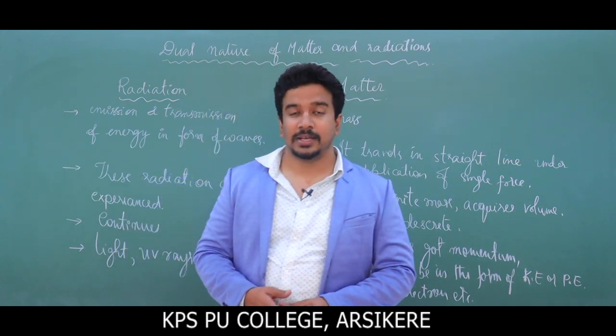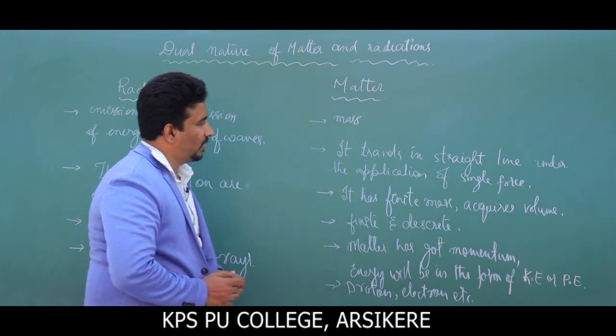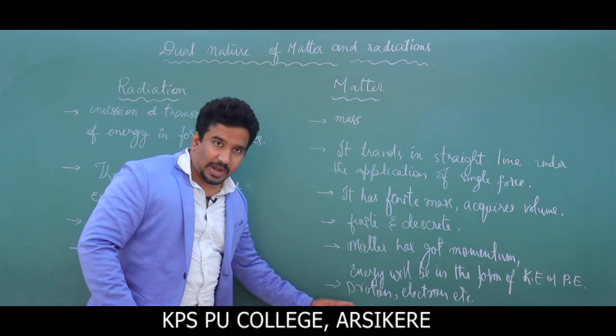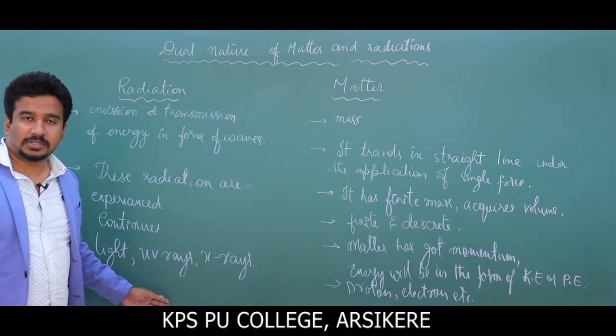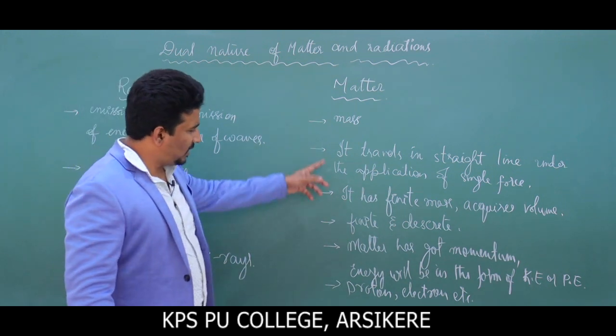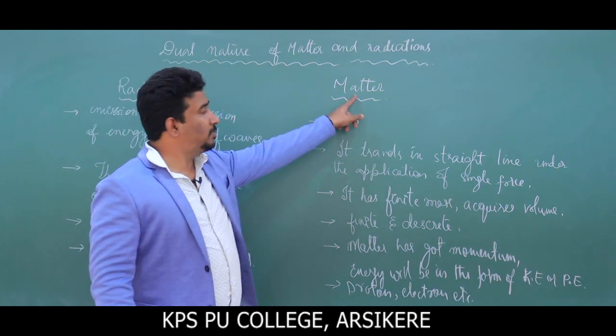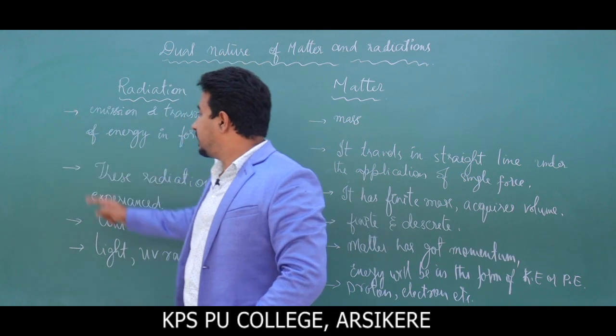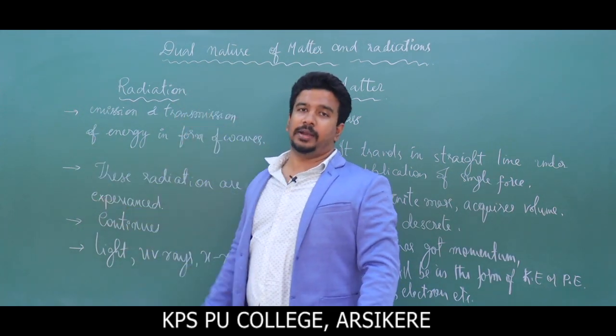Am I clear with this? So right now, look here. These are the characteristics of matter, and these are the characteristics of radiation. We thought these were characteristics possessed only by matter, and these only by radiation.